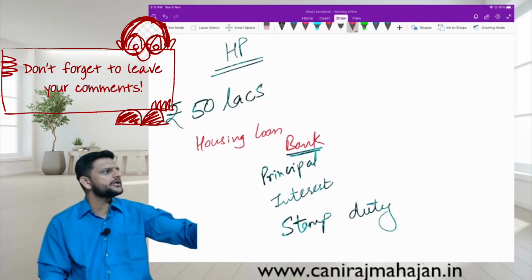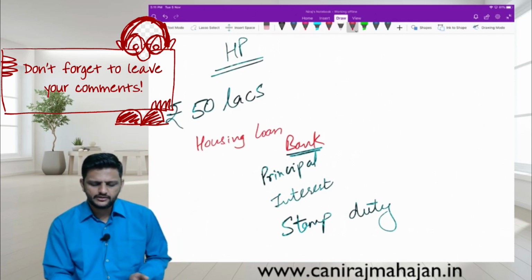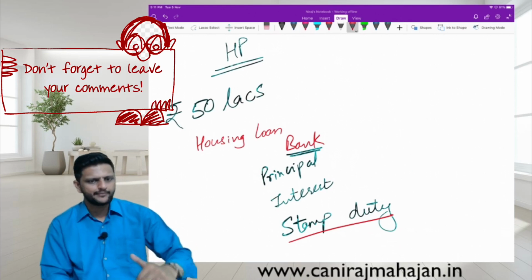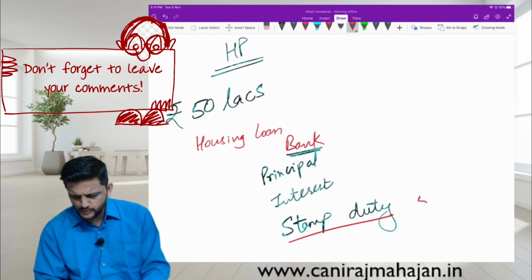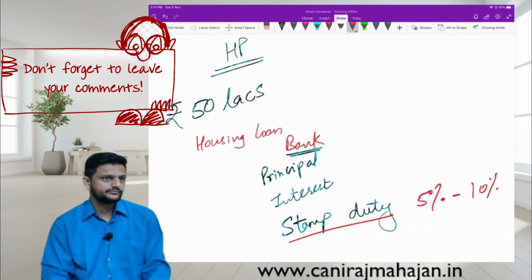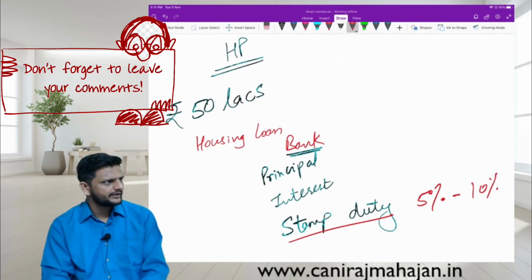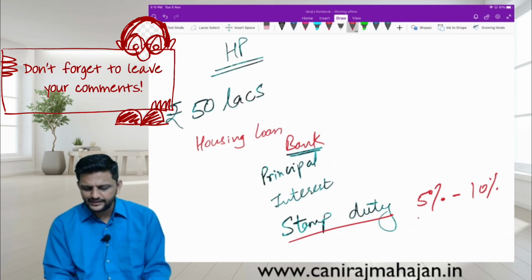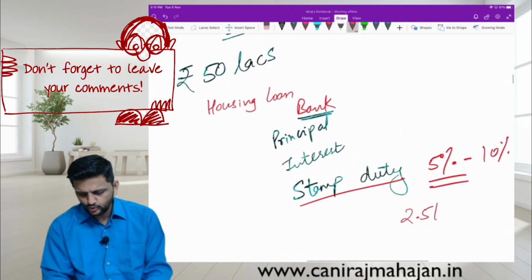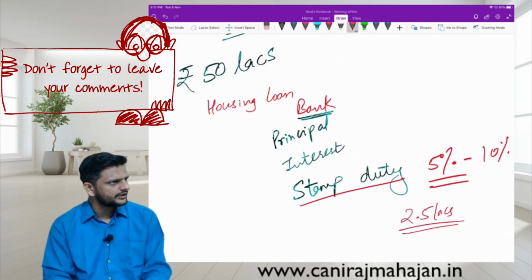Based on the stamp duty valuation, you will be charged stamp duty. So the purpose of SDV is actually payment of stamp duty. It is, let us say, between 5% to 10% of the value which you have to pay to get this registered. Of 50 lakhs, even at 5%, it is almost 2.5 lakhs. Are you following?